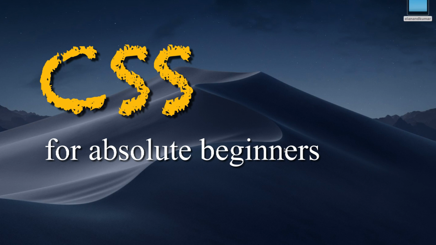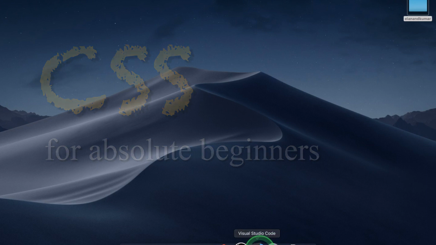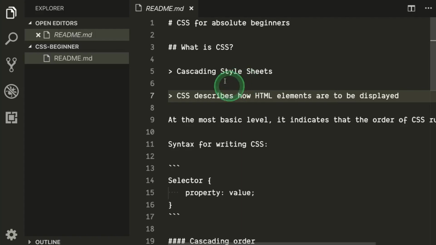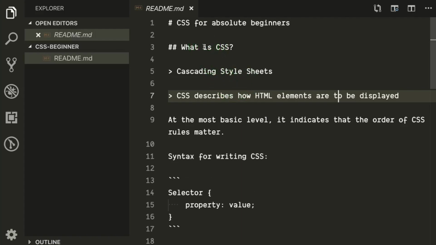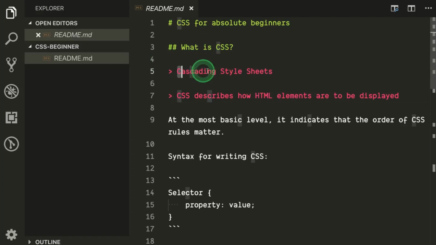This time I'm going to talk about CSS. Okay, so let's get started. Let me fire up my editor. So the first question that comes up in our mind is what actually CSS stands for. So CSS stands for Cascading Style Sheets.